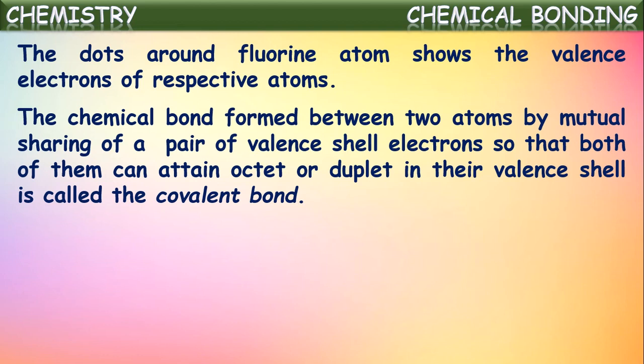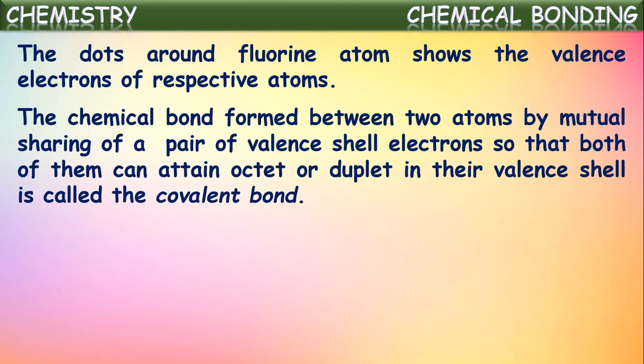Okay, octet configuration means after the sharing of this pair of electrons, that atom will attain 8 electrons in its valence shell, that we call octet configuration. If it is an element with only one shell, that will attain duplet configuration, just like hydrogen.